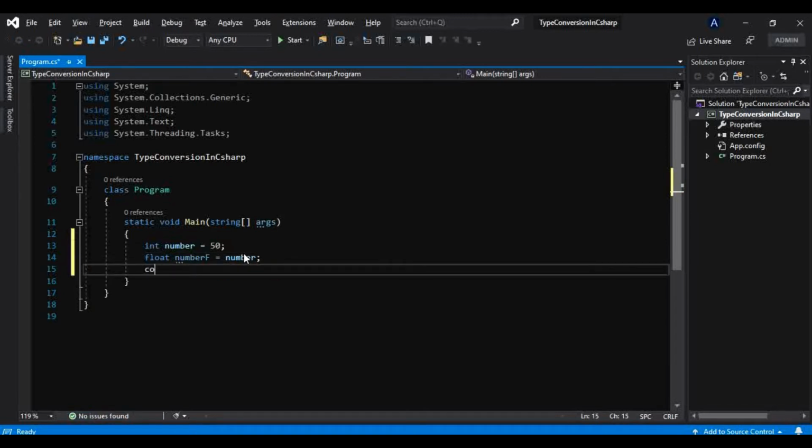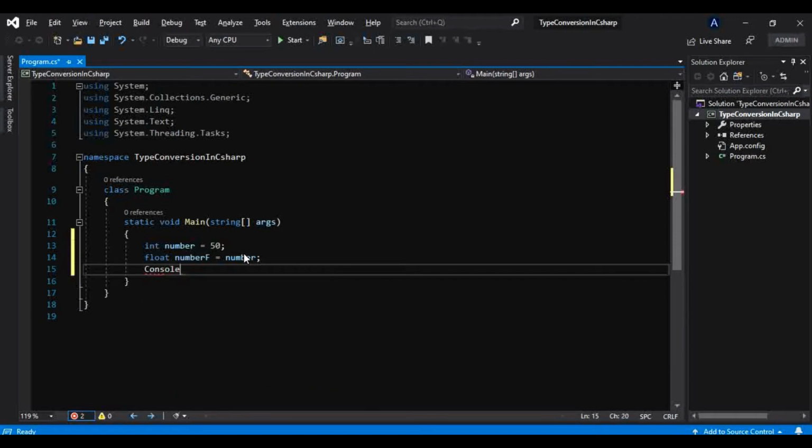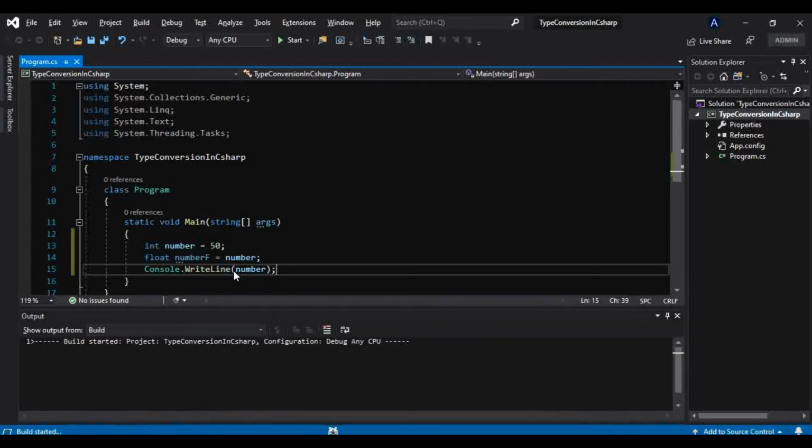And let's print that number to the console. That is not giving us any compile time error, as you can see here, and neither will it give us any runtime error. That I will also show you, and why it is not giving that. So let's quickly run this.